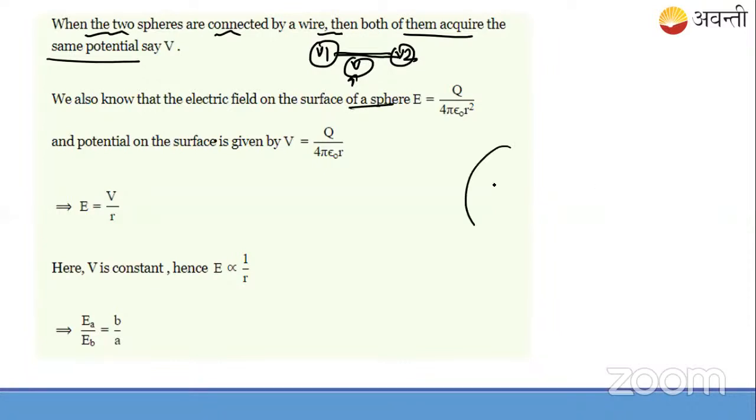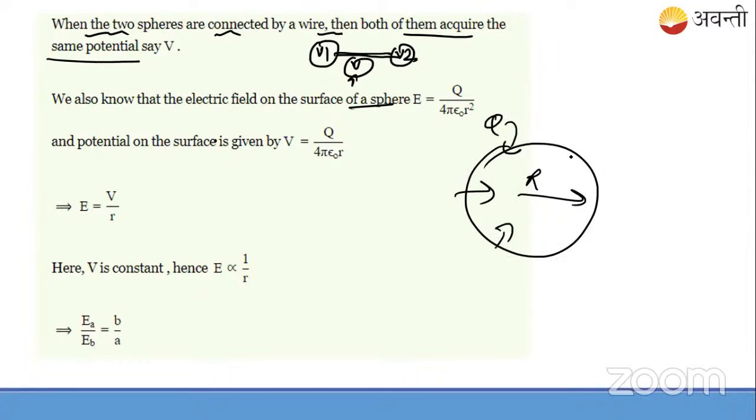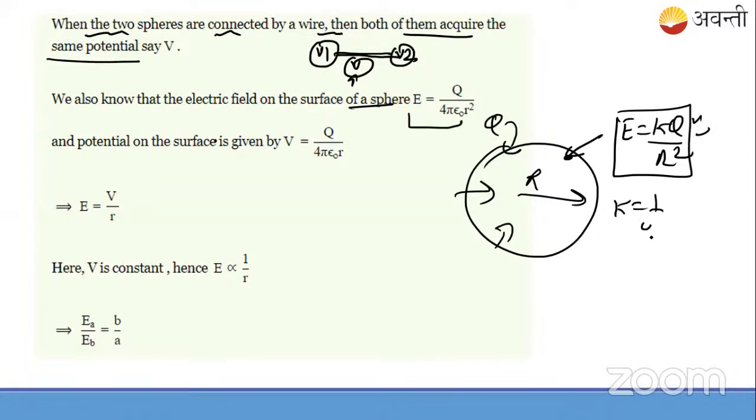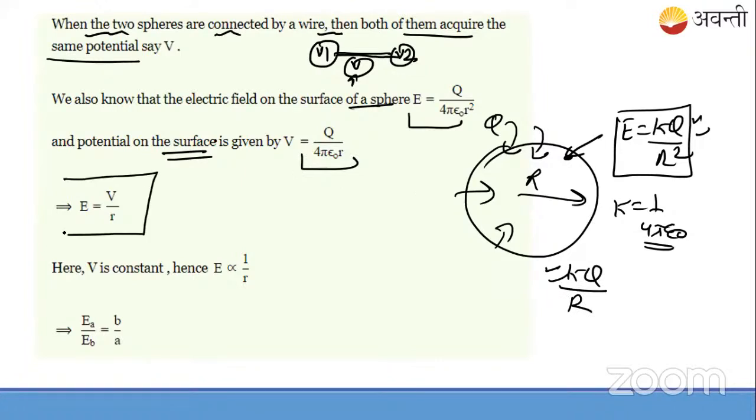अब remember this thing. We know this thing कि if I'm taking a sphere of radius r और उस पे charge Q uniformly distribute हो गया है. So at the surface on it, electric field is given by kQ by r square. ठीक है? Okay. Similarly, here K is nothing but 1 by 4 pi epsilon naught. Fine. Potential also remember it is just kQ by R. If charge Q is uniformly distributed on the surface, potential is kQ by R. K is 1 by 4 pi epsilon naught. Okay. And this is the relation between electric field and potential. I've given you that equation, no?